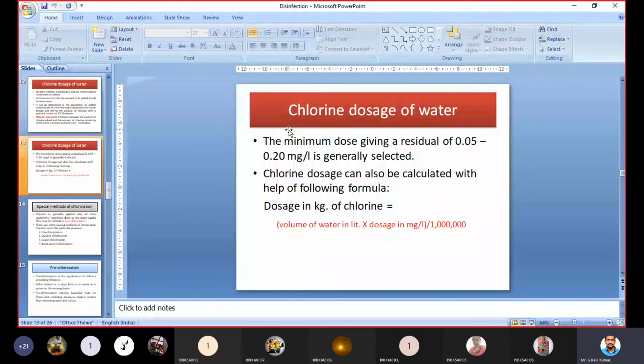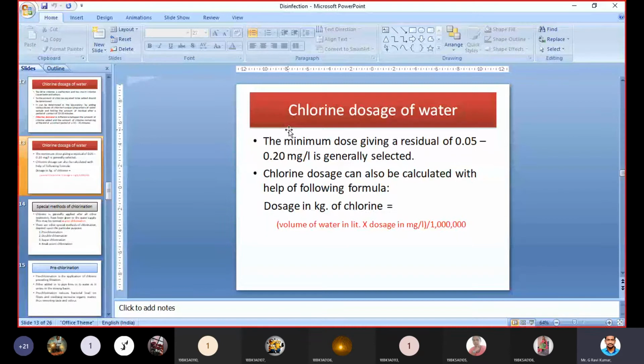If it is not possible, if you don't have 20 minutes to do it like that, then we can choose some amount of chlorine as a chlorine dose, 0.05 to 0.20 milligram per liter. In between that, any value we can take as a chlorine demand or chlorine dose. Chlorine dose can also be calculated with the help of a formula: volume of water into dosage divided by 10 lakhs. By using this formula also we can calculate the chlorine dosage.